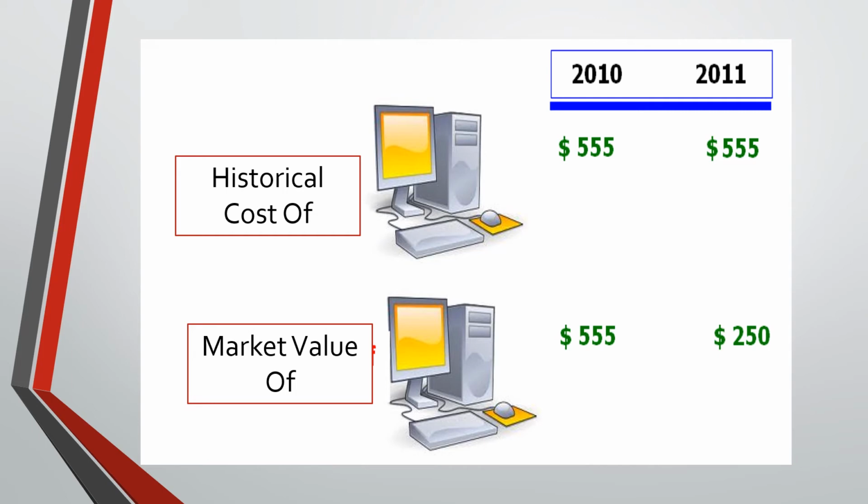If you purchased one computer in 2010 at $555, the historical cost shows 555 in 2010 and 555 in 2011. But the market value of the particular asset in 2010 was $555, but in 2011 it is $250. It has decreased, but the concept tells us we have to write based on the historical cost, not the market value of the asset.